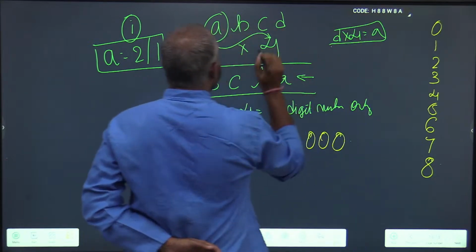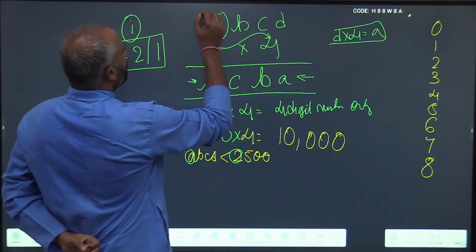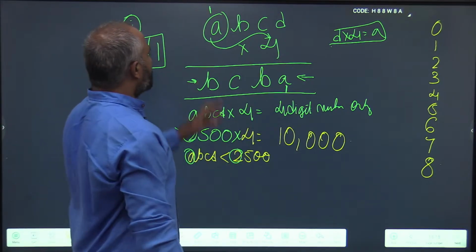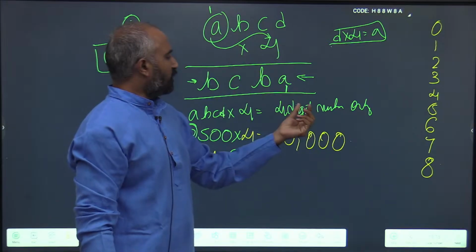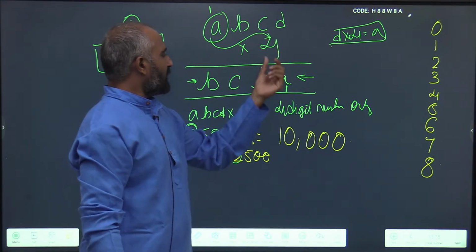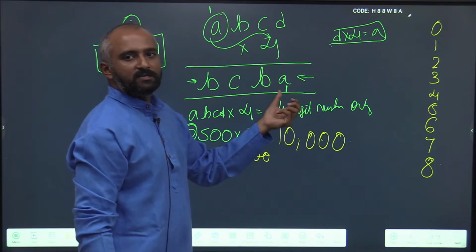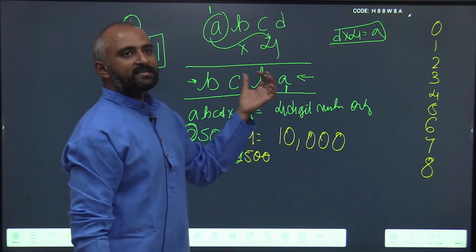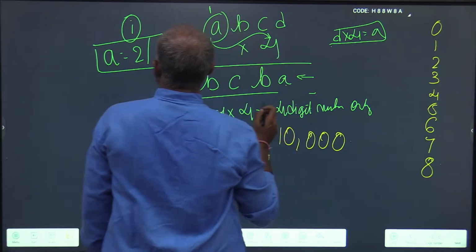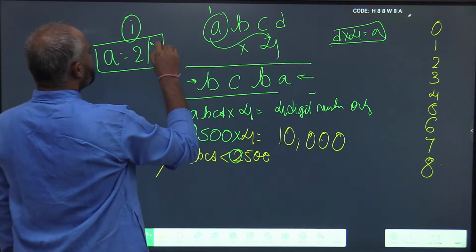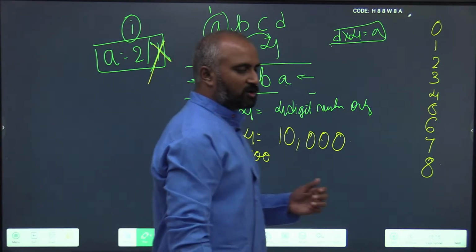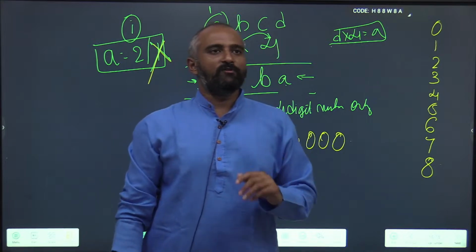So when you are multiplying with 4, if A's value is 1, this also has to be 1. But will it ever be 1? After multiplying by 4, will you ever get an odd digit? No, it always has to be an even digit. So 1 is out of the question here, because after multiplication with 4, you will always get an even digit.